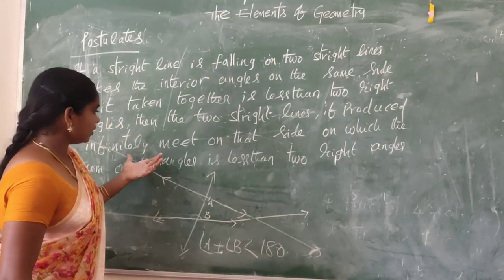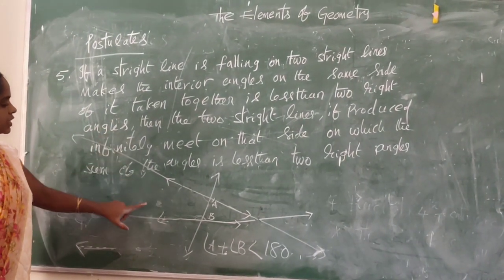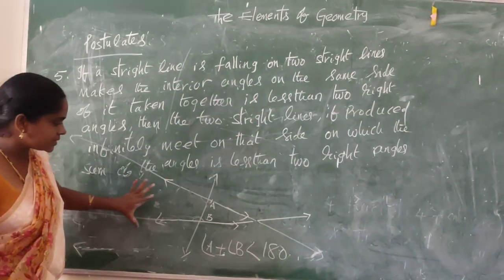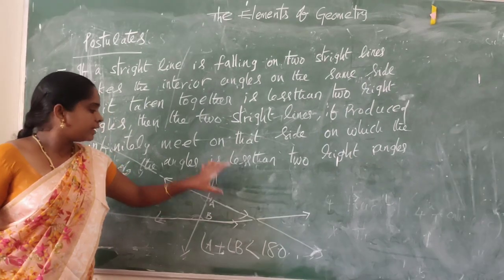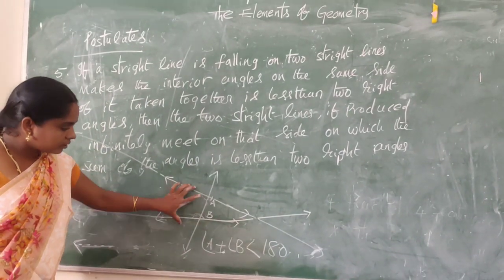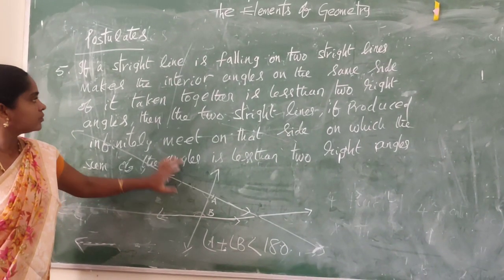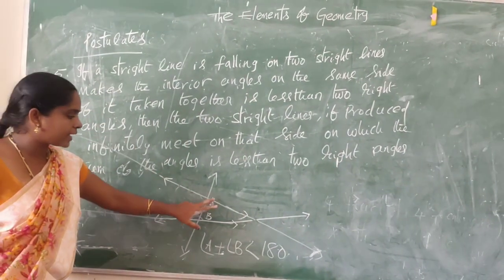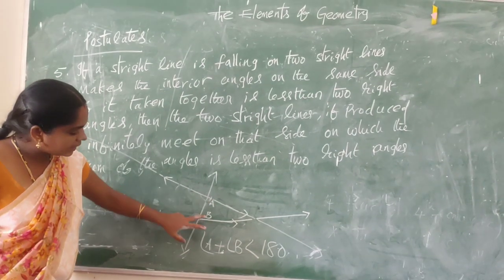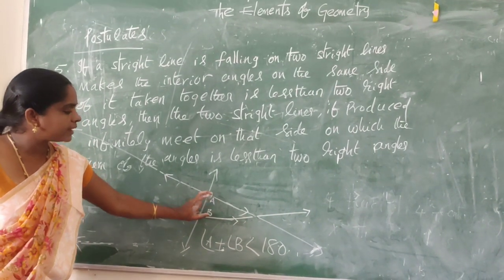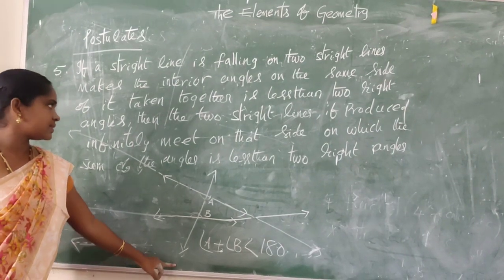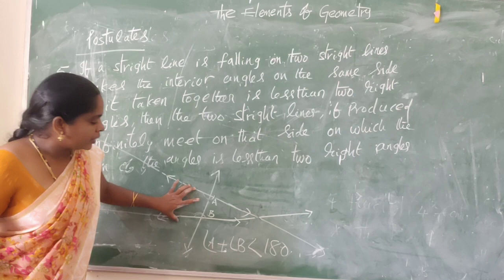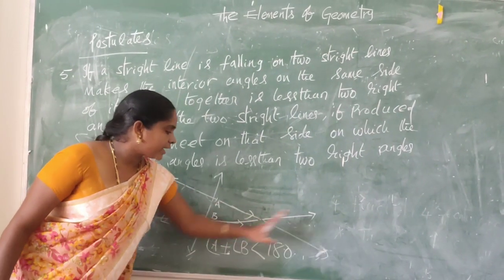So I will once again explain. If a straight line is falling on two straight lines, first let us take two straight lines. There is another straight line falling on these two straight lines. Next, the interior angles on the same side of it. Let us take angle A, angle B. These are two interior angles on the same side of the transversal. So these two straight lines are produced infinitely.